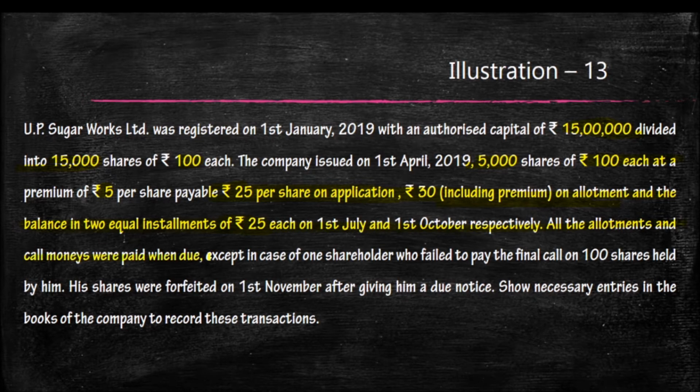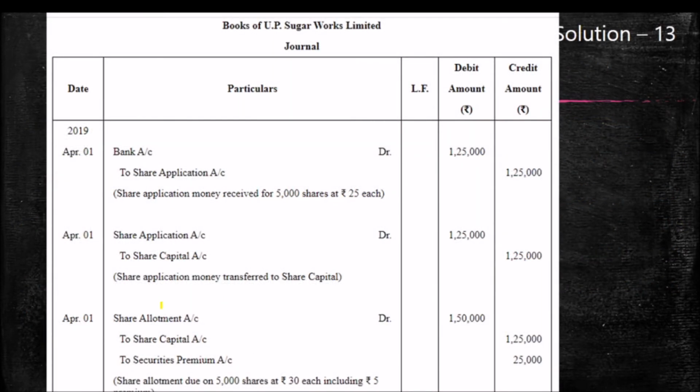All the money was received except one shareholder failed to pay the final call, only the final call of 100. That share was forfeited at the time of due. We have to write the entries in the books of accounts.